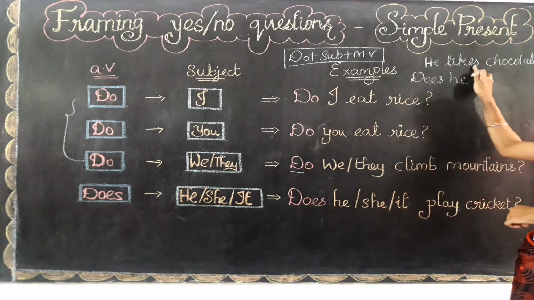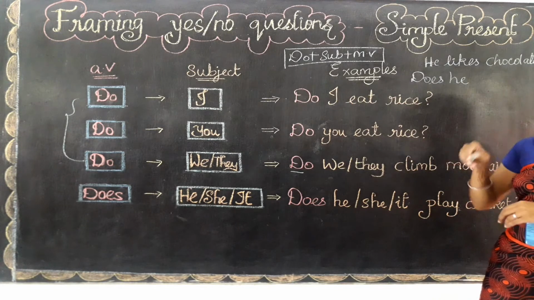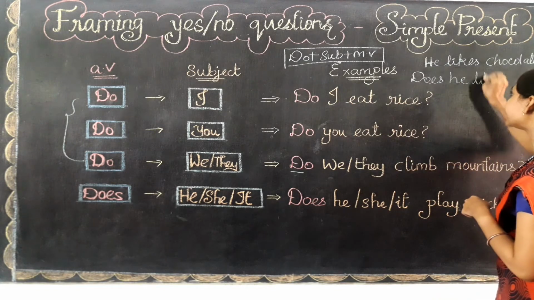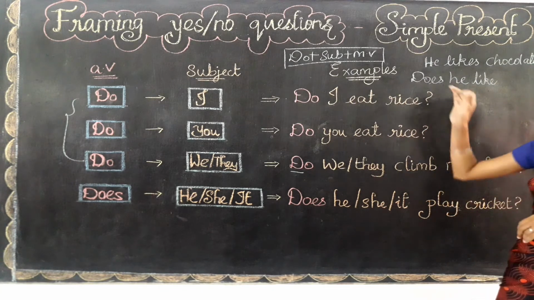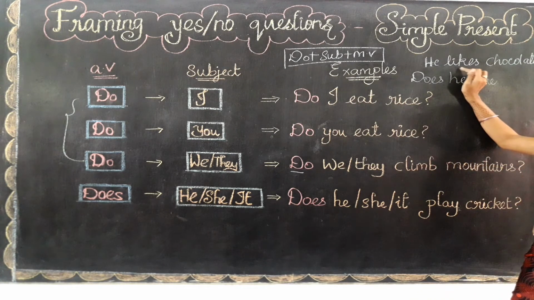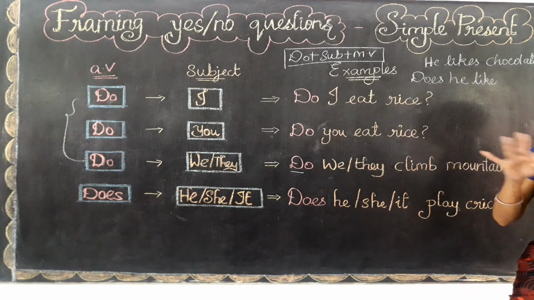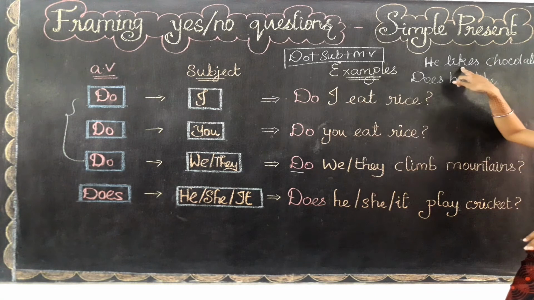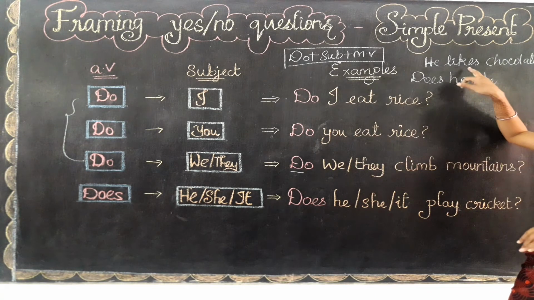Should I write likes or like only? Yes, I need to write only like. Why did I write only like? Because whenever we are using the do family verb, the actual main verb should not come with s. It should not come with the present form. It should come like a base form only. There will be no changes. Whether the main verb is given in the past also, you need to write the base form.